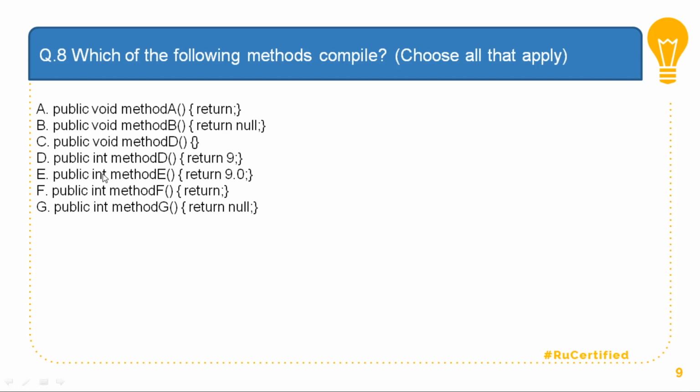Then my option E says that it is going to return an int, but it is returning 9.0, which is incorrect because of data type mismatch. Then this is returning int, but I'm not returning anything, which is void, again a data type mismatch. I'm returning int, but the return statement says null, again a data type mismatch. So the answer to this is A, C, and D.